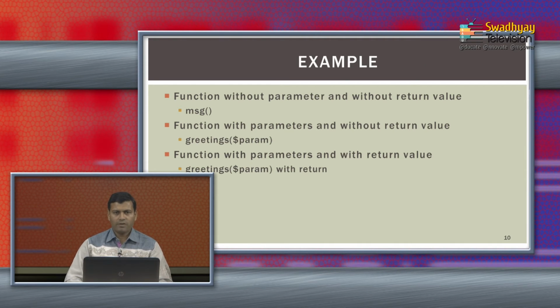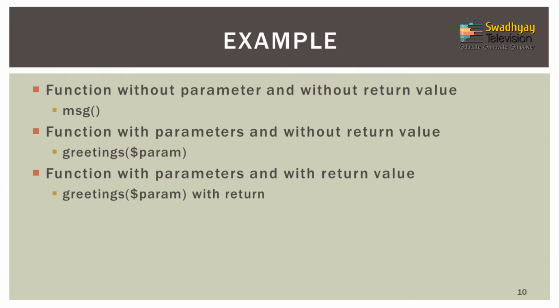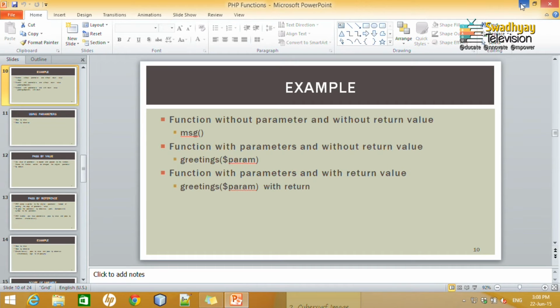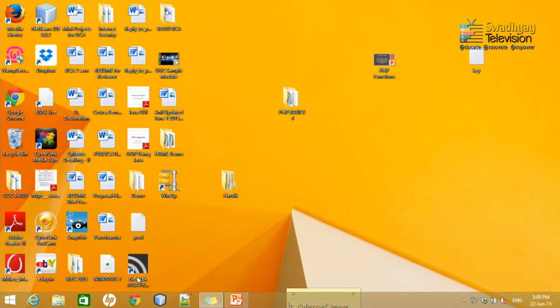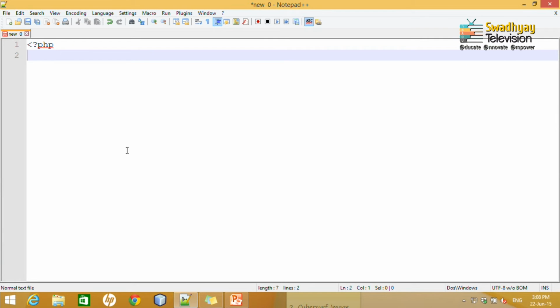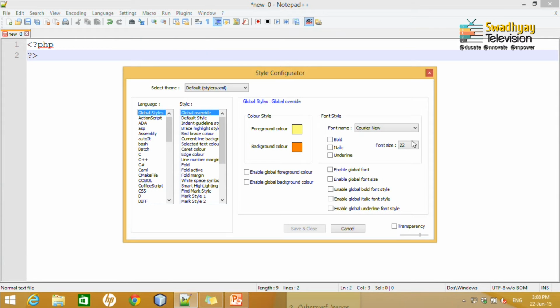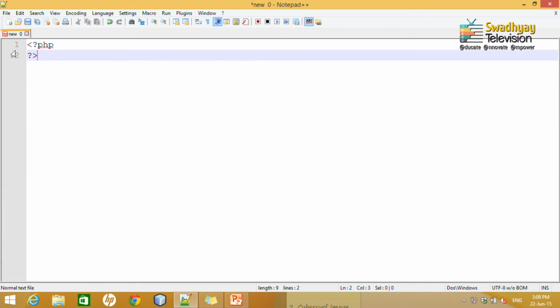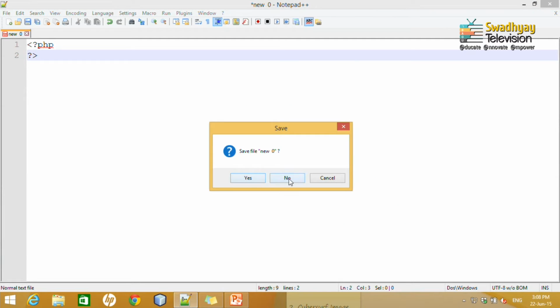Let us understand functions by writing a few examples. First, we write a function which does not take any parameter and does not return any value. So I will open my notepad and let us type our code. The first statement will be the PHP tag. Let me increase the size once again, so it will be readable to you.